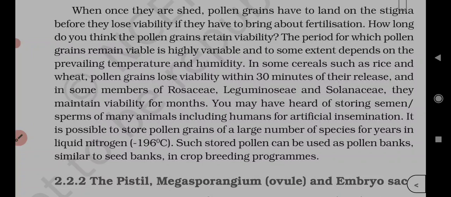Both autogamy and geitonogamy are prevented in papaya. Papaya again repeated. What about cucumber? Autogamy and geitonogamy are two forms of self-pollination. In autogamy, pollen falls on the stigma of the same flower, while in geitonogamy, pollen comes from another flower of the same plant. So papaya is a dioecious plant. Cucumber is also dioecious, but the problem is its flowers are bisexual.